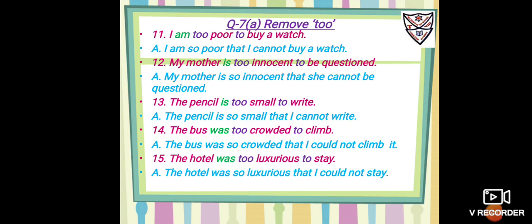Number 13, the pencil is too small to write. So it is, you will be using "cannot". So it is: the pencil, remove "too", and put "so that". So it is: so small that I cannot write, you cannot write, she cannot write.